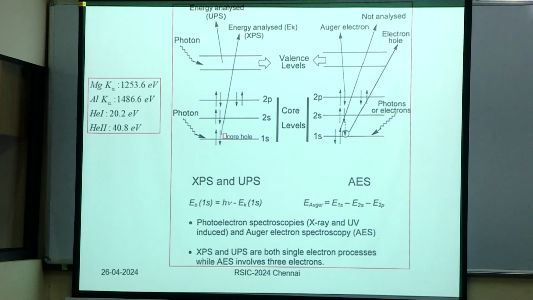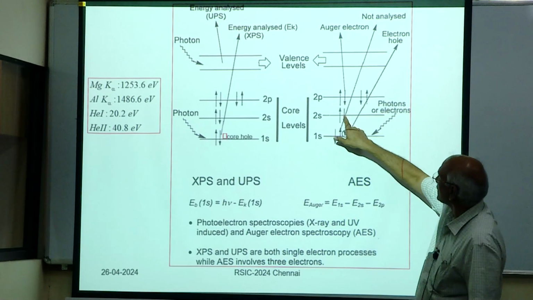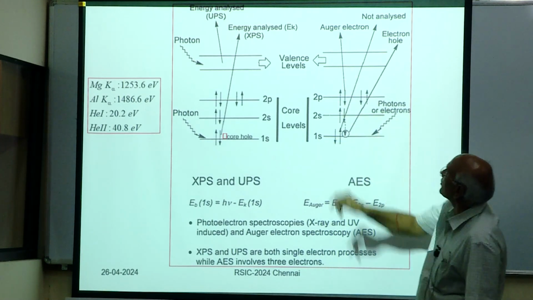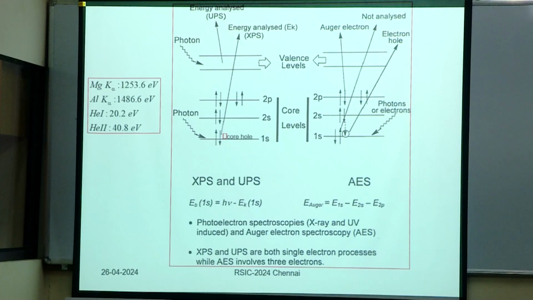But if you go to transition metals, rare earth metals, then you have to deal with the f electrons, d electrons, etc. So this electron comes down, and that energy is now picked up by this electron, and that electron comes out. That is called Auger electron. So there is a spectroscopy based on Auger electron also. Okay. So you have X-ray photoelectron spectroscopy, ultraviolet photoelectron spectroscopy, Auger electron spectroscopy.